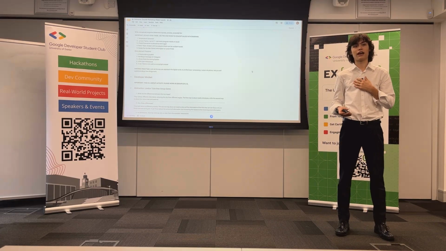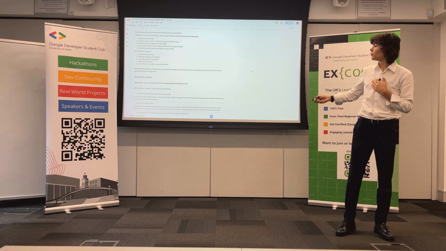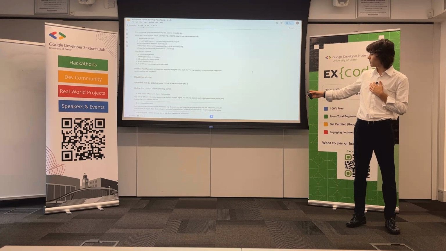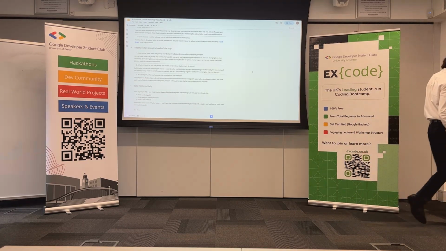Finally, correcting the last bit, the developer mindset, we can look at abstraction and decomposition. You can let me scroll.